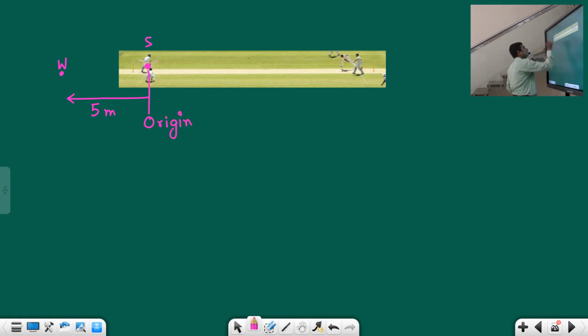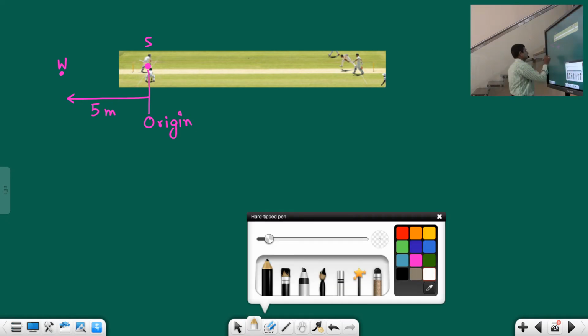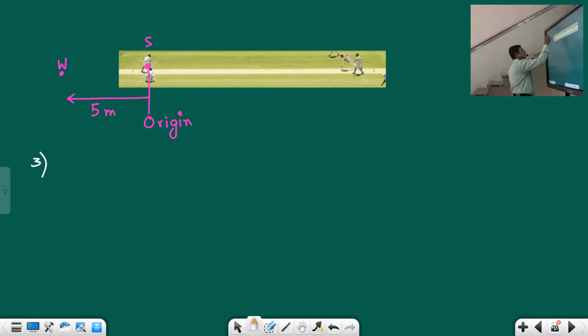Okay, students. So now suppose, for example, just for some reason he wants to tell something to the wicket keeper. So what will he do? He will travel in this direction, correct or not, students? He will travel like this, go towards the left side and meet the wicket keeper, and he will say something. Now what is the distance and what is the displacement?